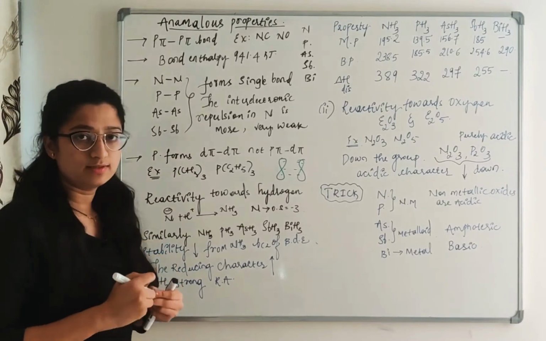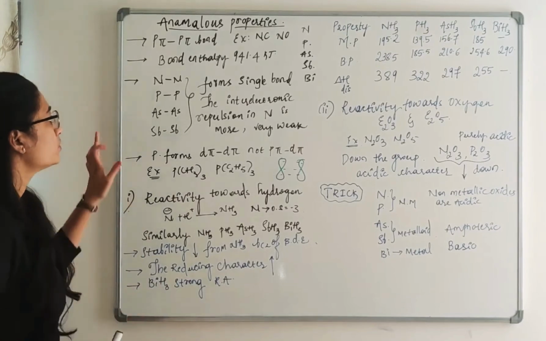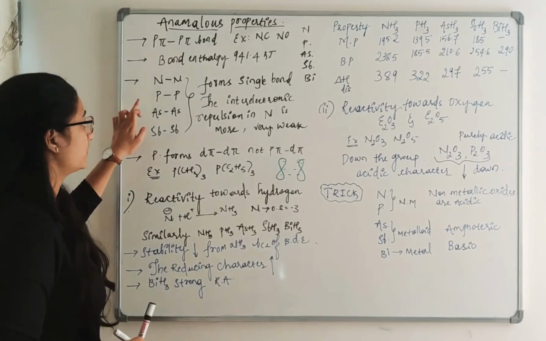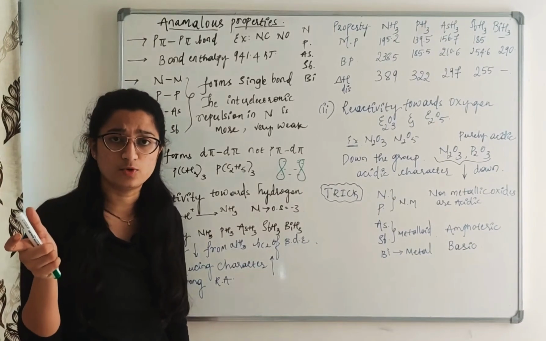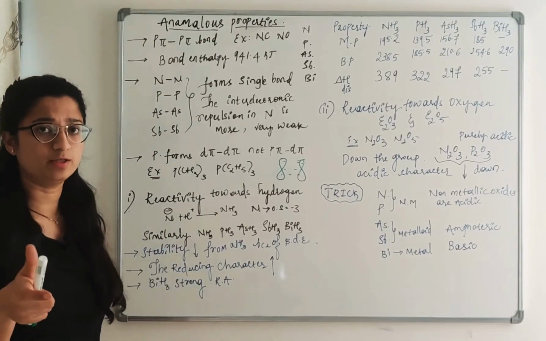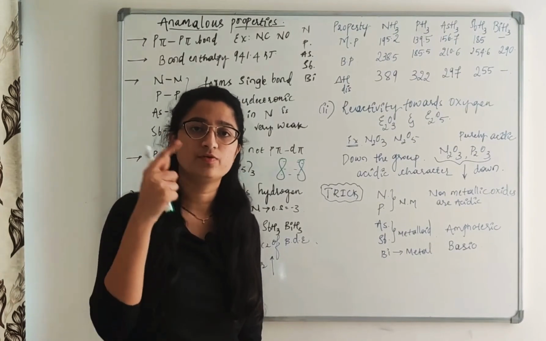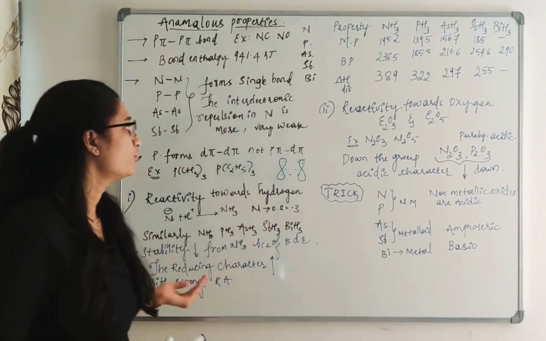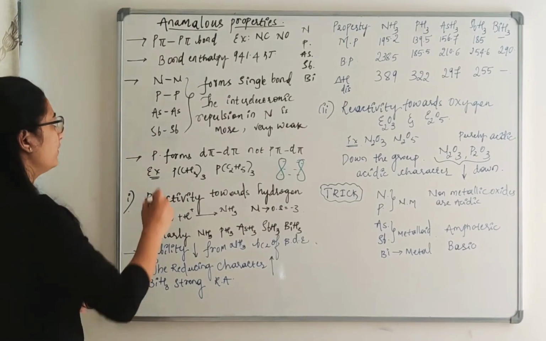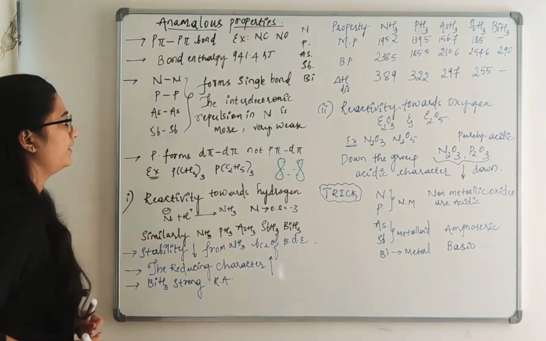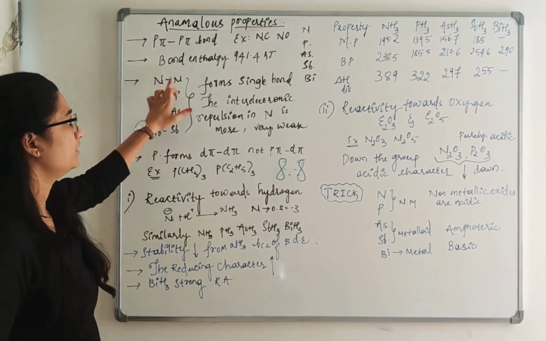Unlike nitrogen, the other elements, you can see here, phosphorus, arsenic and antimony make a single bond with their respective atoms, whereas bismuth forms a metallic bond in the elemental state. When we compare the stability, phosphorus, arsenic and antimony are a little more stable compared to the N-N single bond.